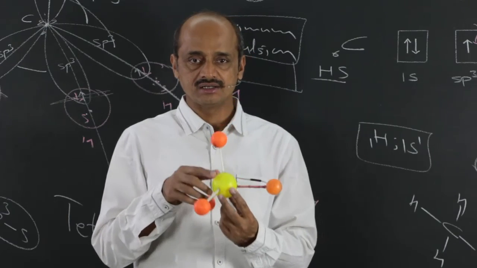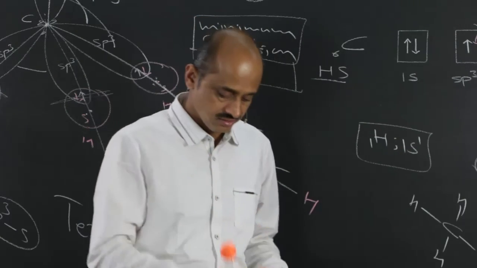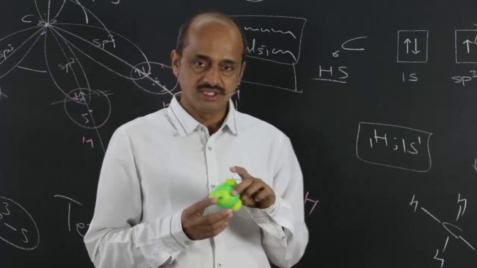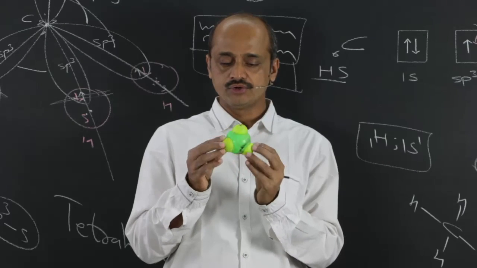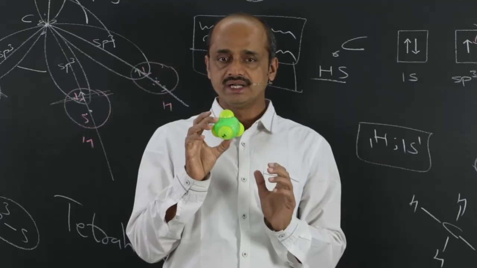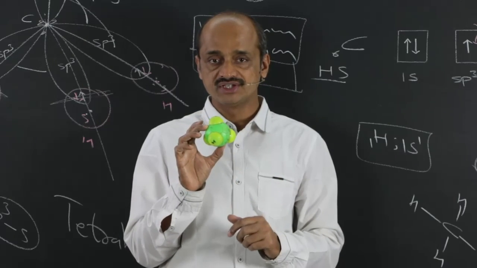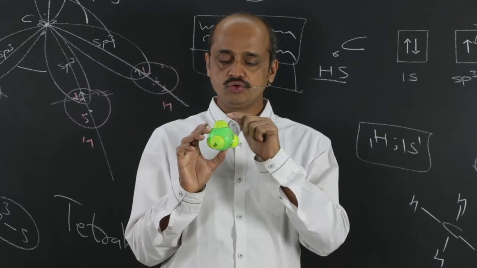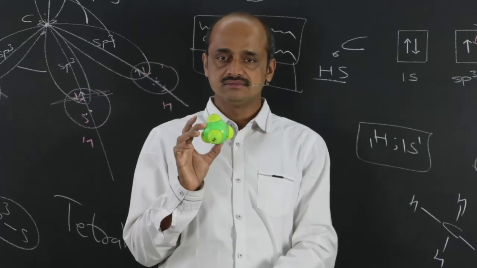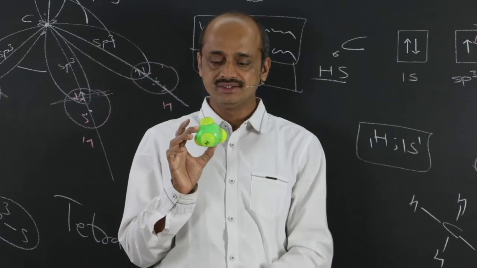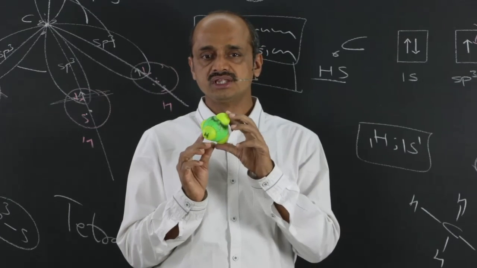Therefore, this is perfect tetrahedral, and this is the bond line or stick type of model. Now, what I have in my hand is the space filling model. You can see 4 hydrogen atoms and 1 carbon atom. The size of the carbon atom in this model is too large compared to hydrogen; actually, the difference is not that much. So, when we join the nuclei of these 4 hydrogen atoms, that model will come into existence. This is the space filling model, sp3 hybridized perfect tetrahedral methane molecule.